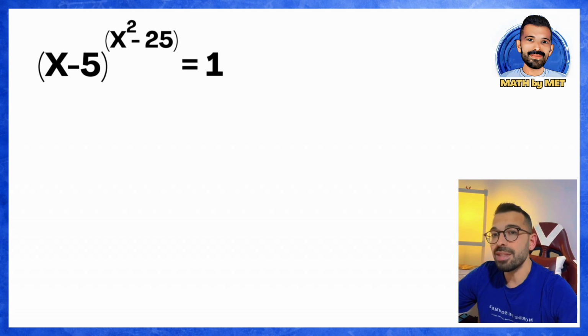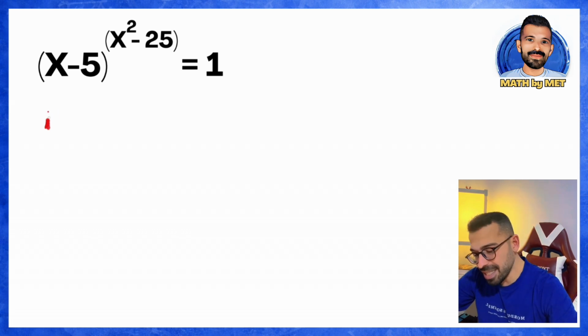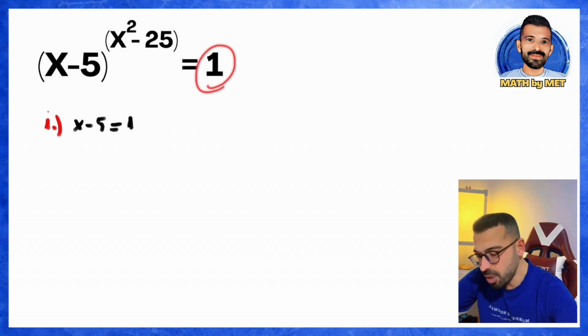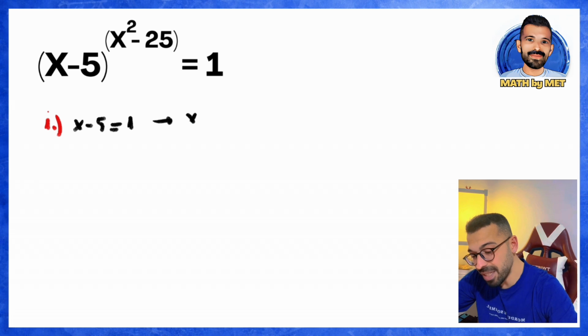So first we will look at this. When the base is 1, the result is 1. So let's try to make the base 1. As the first case, I will write this right away. What is our first case? It's that the base here is 1. The x minus 5 in the base can be equal to 1. If x minus 5 is equal to 1, since all powers of 1 are 1, the result will always be 1. If we move this minus 5 to the other side, it moves as plus 5, and 1 plus 5 gives us the first value of x as 6.